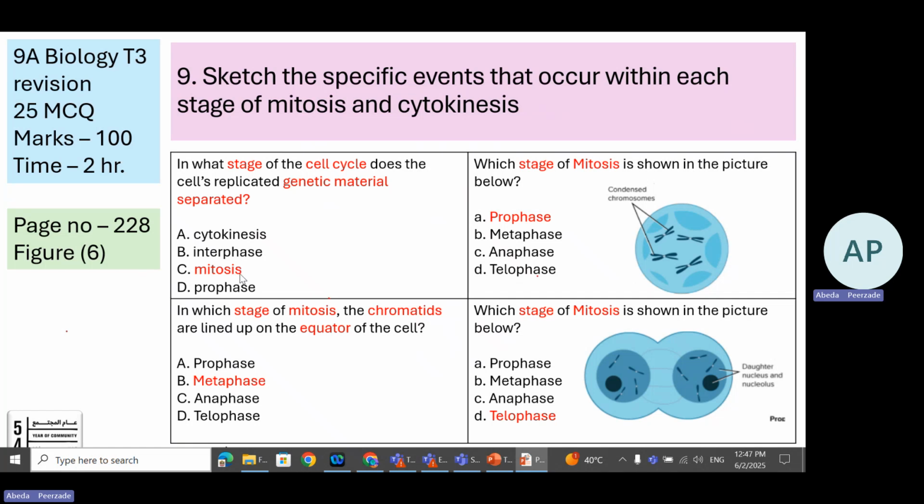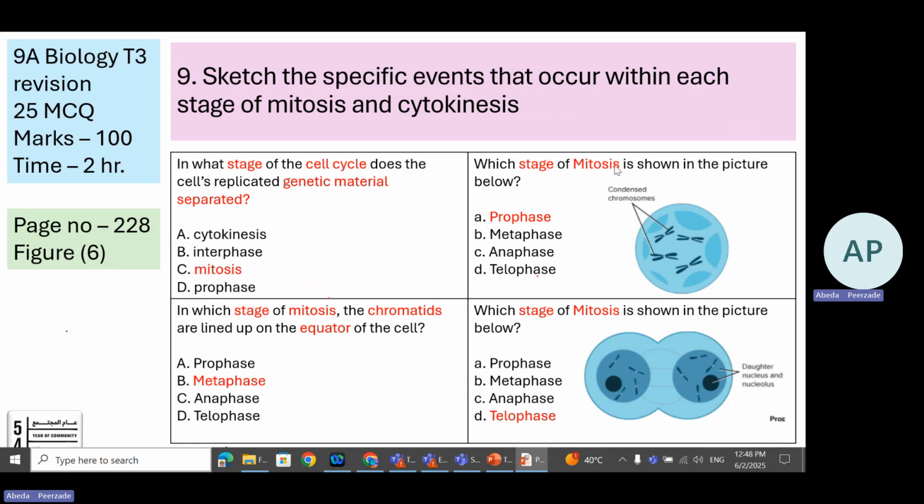What exactly happens in mitosis? The nucleus gets separated. At the end, in telophase, two nuclei are formed like this. Next, the stage of mitosis where chromatids are lined up at the equator of the cell. Whether the diagram is given or not given, if you find the keyword, you can select the answer confidently. These are the keywords for metaphase: equator, lined up in the center, lined up in the middle.